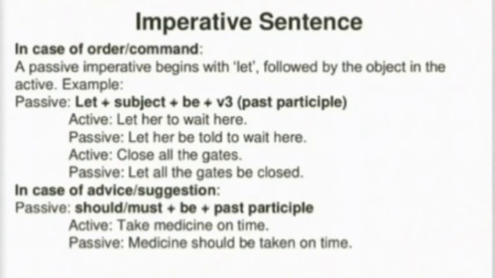Imperative sentence, this is very easy and the easiest of all. Passive imperative begins with let, just like let plus subject plus be plus V3. Let her wait here. Let her be told to wait here. Close all the gates. Let all the gates be closed. In case of advice, we can write in another way. Take medicine on time. Medicine should be taken on time. We can write let the medicine be taken on time, but it is better to use medicine should be taken on time.